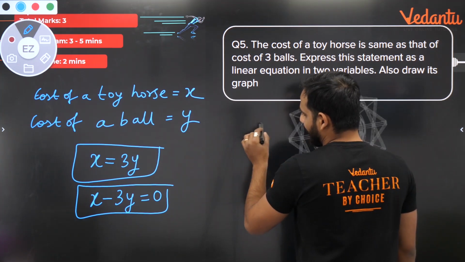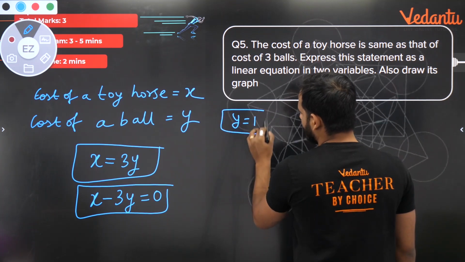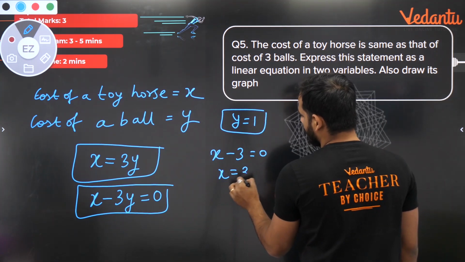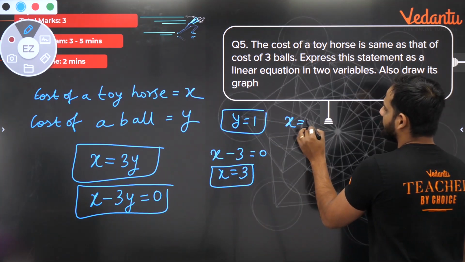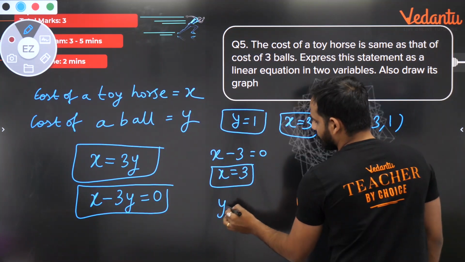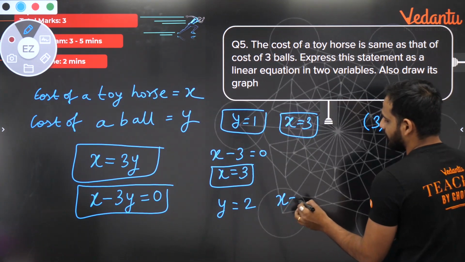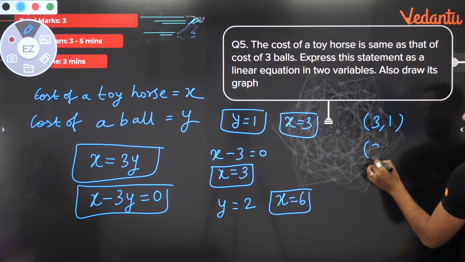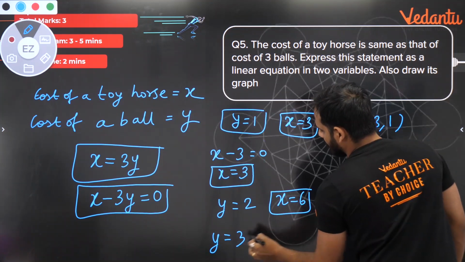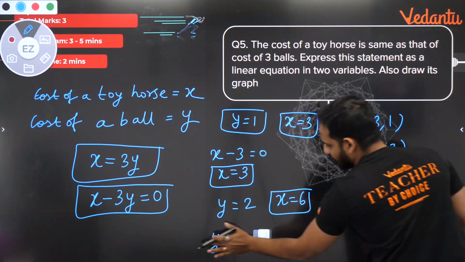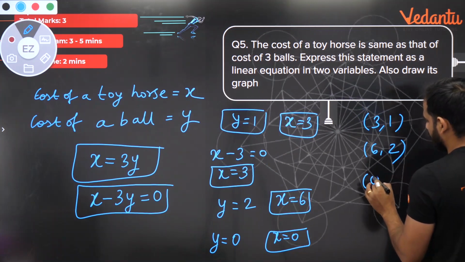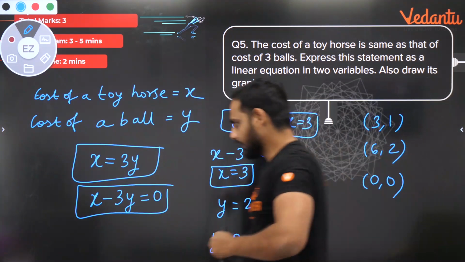So first I will put y is equal to 1. Then I get x minus 3 is equal to 0, that means x is equal to 3. When y is equal to 1, x is equal to 3, so my first solution is 3 comma 1. Second solution, let's put y is equal to 2, so I get x is equal to 6. The second solution is 6 comma 2. And for the third solution, we can put y is equal to 0 also. Y is equal to 0, x is also equal to 0. So 0 comma 0 is also one solution. Okay, 3 solutions we have got.